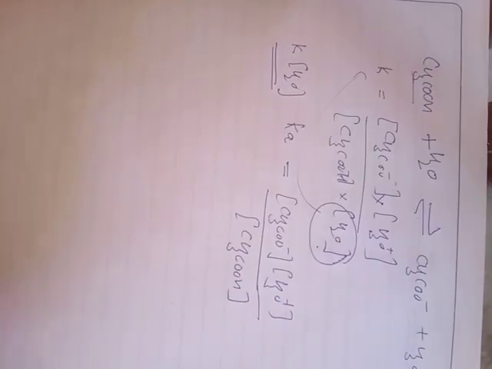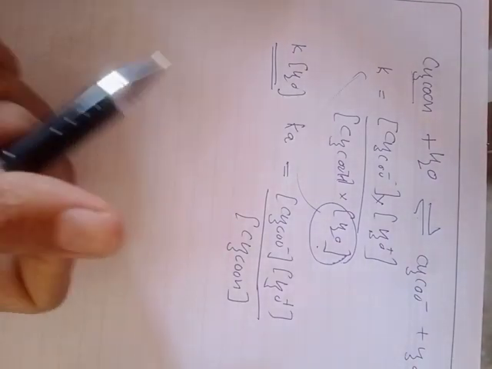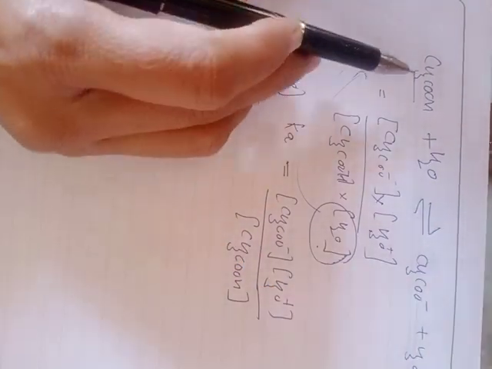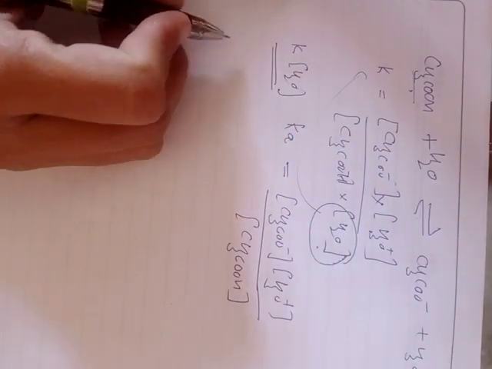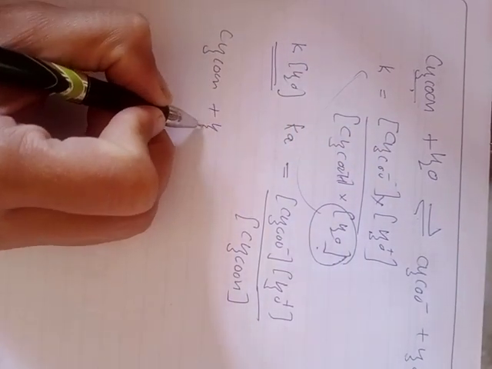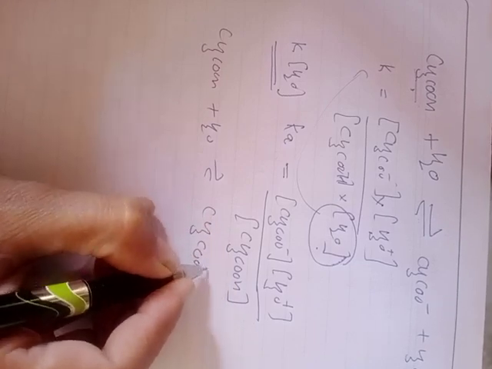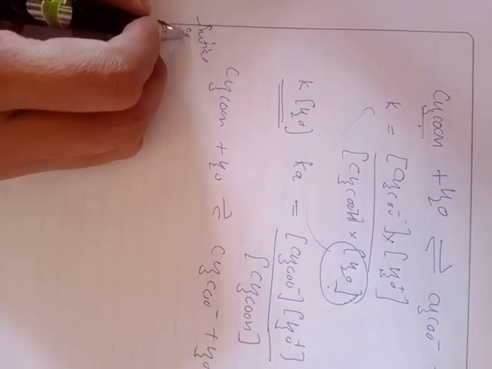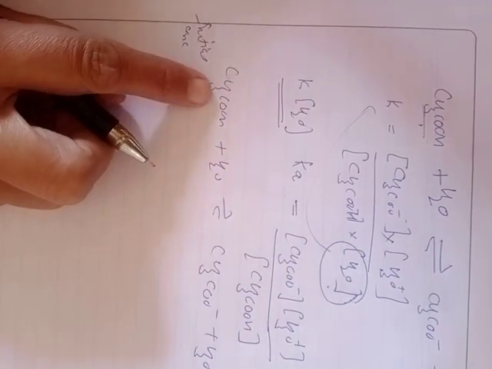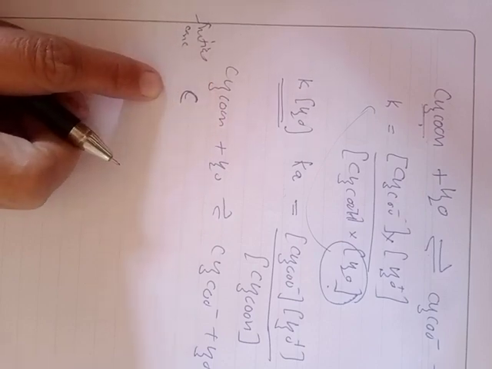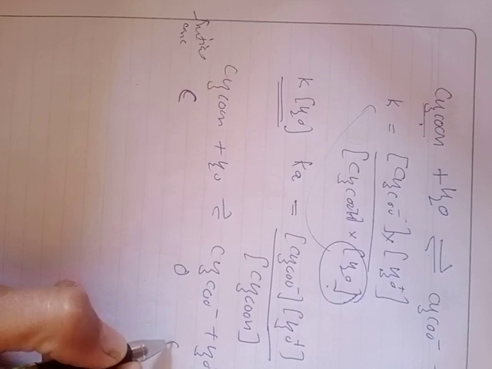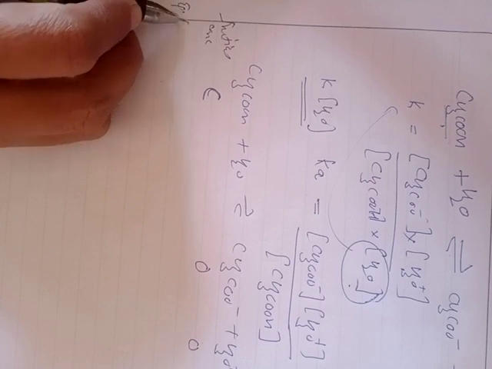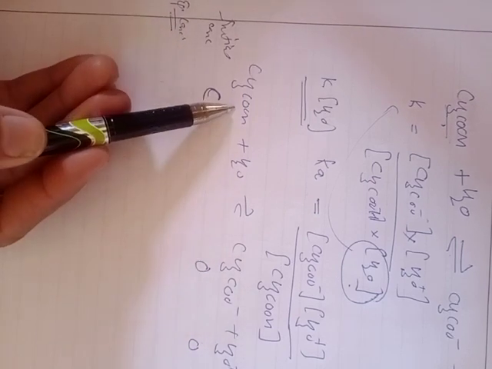Now suppose we are again going to represent the dissociation of this acid. If the initial concentration of acid present here in moles per liter is C, suppose again we want to know about the concentration of acid initially and after equilibrium. At the initial concentration, the concentration of this acetic acid in moles per liter is supposed to be C. At this initial stage, product formation doesn't take place, therefore their concentration will be equal to 0. At equilibrium concentration, it was observed that this species now undergoes dissociation.